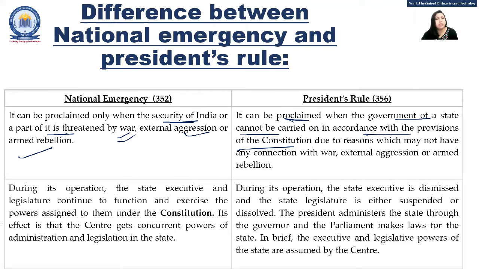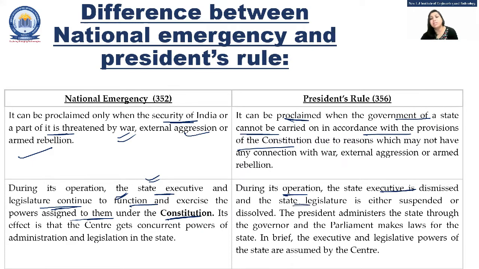Second one is that during its operation, the state executive and legislature continue to function, and the powers assigned to them are under the constitution only. So here they have no relation with the national emergency; they are working as it is. But when we talk about the president's rule, definitely the state legislature and the state executive authorities, everything will be under the consideration of the president. So during its operation, the state executive is dismissed, and the governor's work can also be taken over by the center.